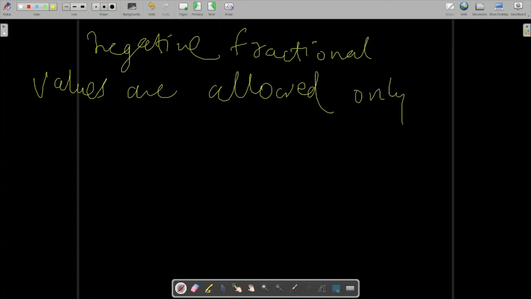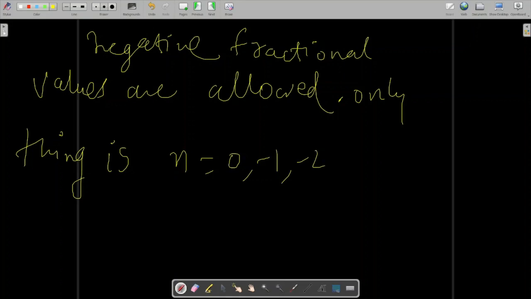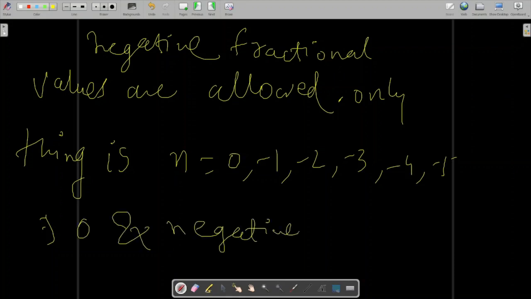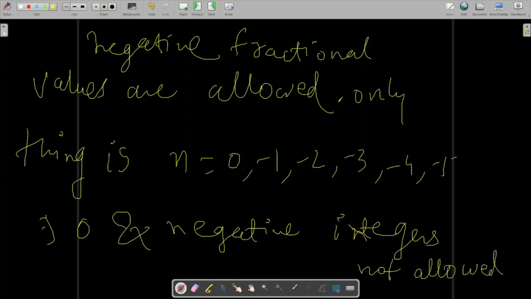The only thing is n equal to 0, -1, -2, -3, -4, -5. That implies 0 and negative integers are not allowed.